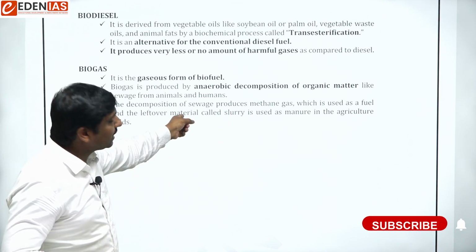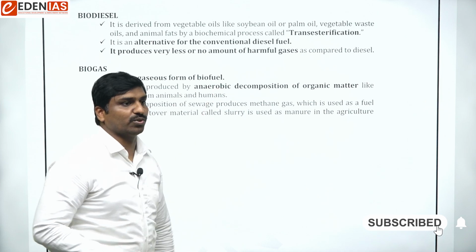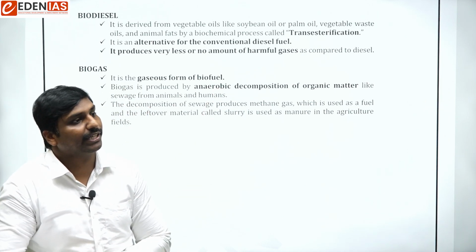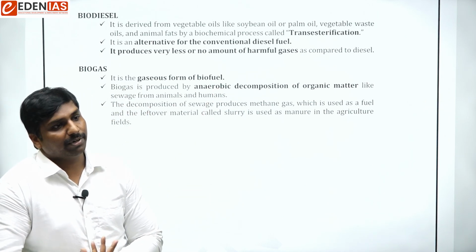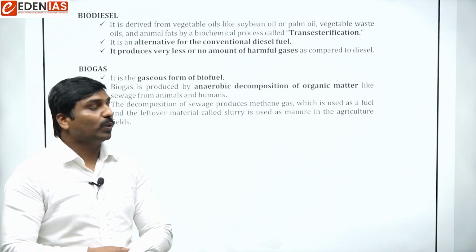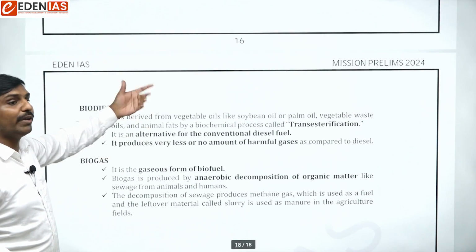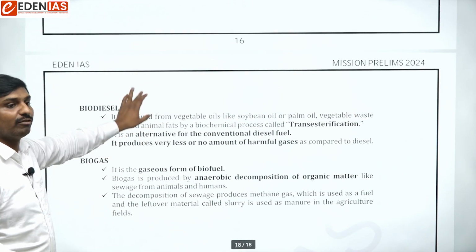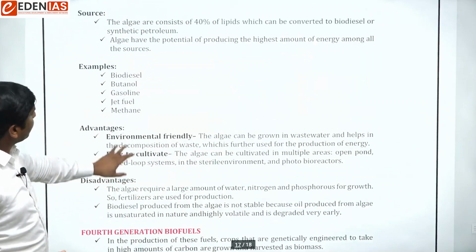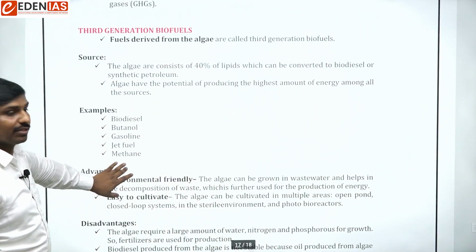Butane is the chief component of normal cooking gas. In a similar fashion, methane gas would be used here, and methane gas also has the ability to burn. So these are different types of biofuels. Remember these things and how they are made. That is with respect to the biofuels.